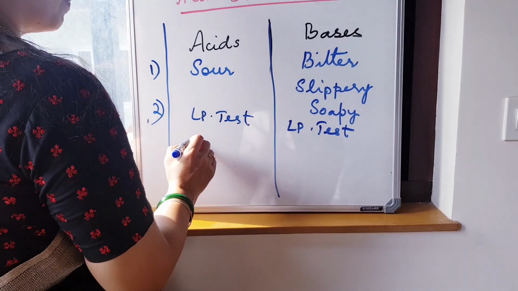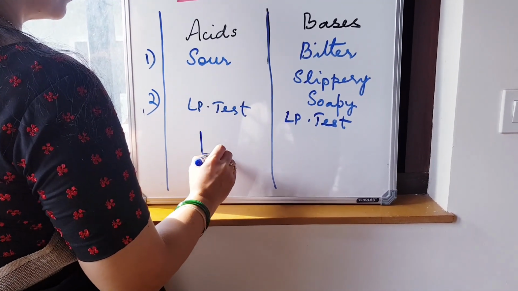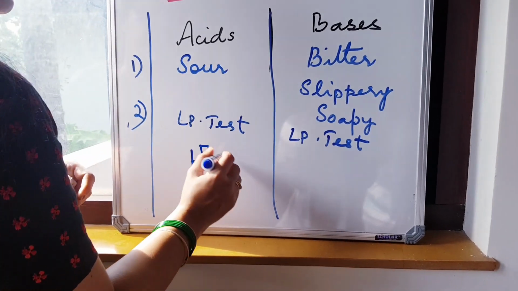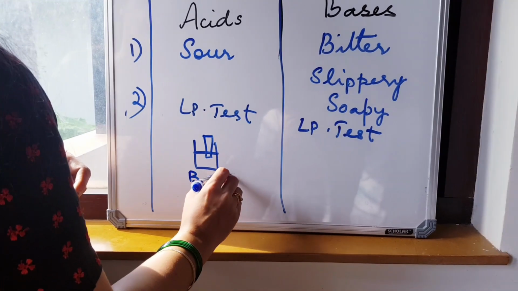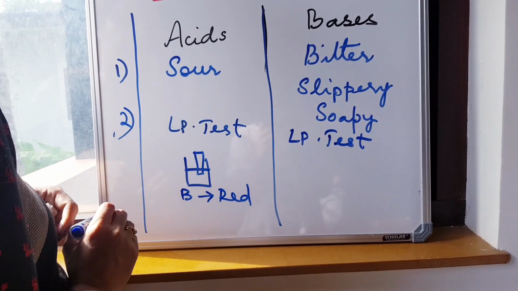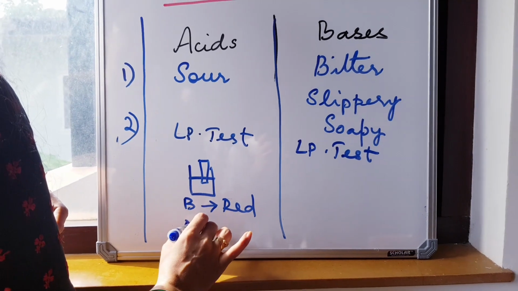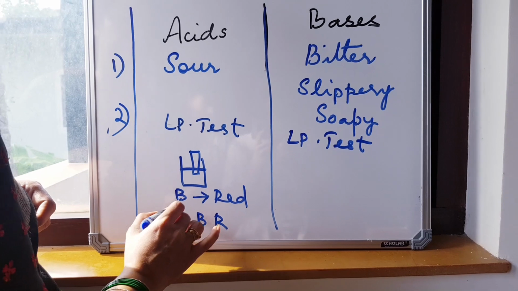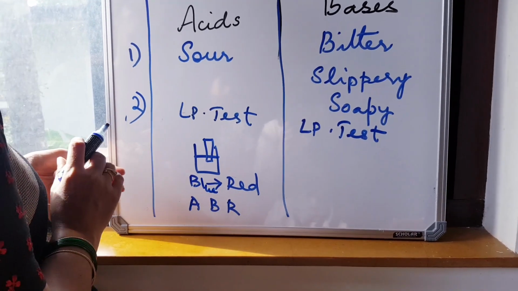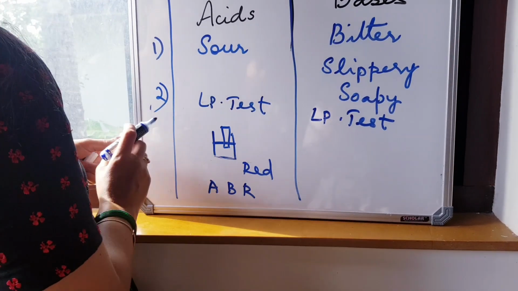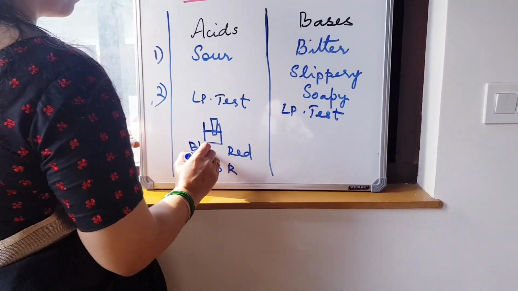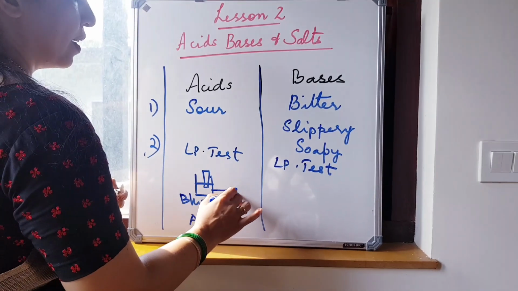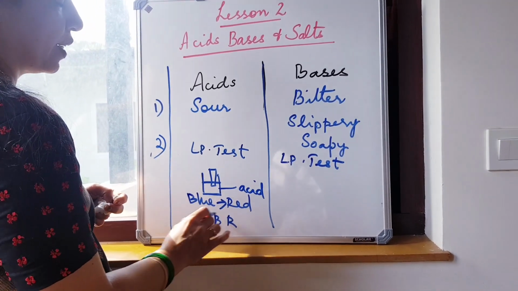A blue litmus paper. If you take an acid in a beaker and you put a blue litmus paper, blue turns to red if it is an acid. So, short form, I will write ABR: acid, blue turns to red. Blue litmus paper turns to red in an acid.